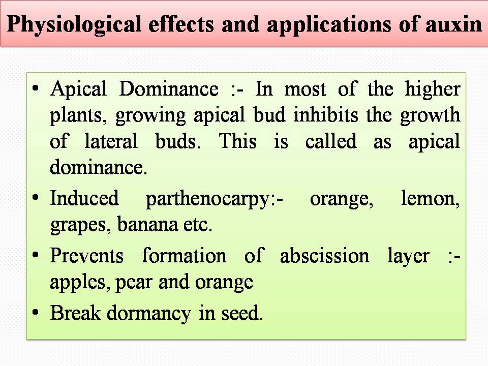Third one, it can prevent the formation of the abscission layer in plants such as apple, pear and oranges. And fourth one, it is also essential for breaking the dormancy of seed. Seed dormancy can be broken by the application of auxin.